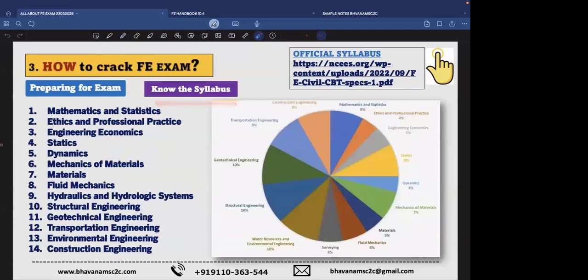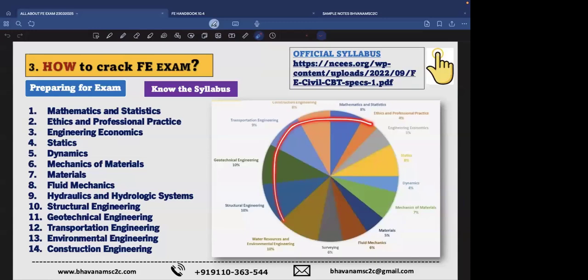Going further, let's know what is there for the FE. What is the syllabus? The syllabus for civil engineers has 14 subjects. The 14 subjects, you do not need to panic. Each subject has only the fundamental topics. If you see the maths, we have basic integration, basic differentiation, basic math, and ethics and professional practice, statics, dynamics, fluid mechanics, and so on. So you need not worry. Each and everything is being taught by us very clearly for you.